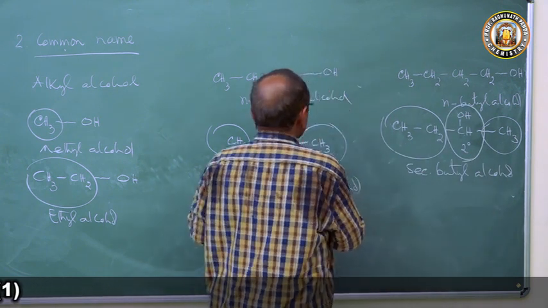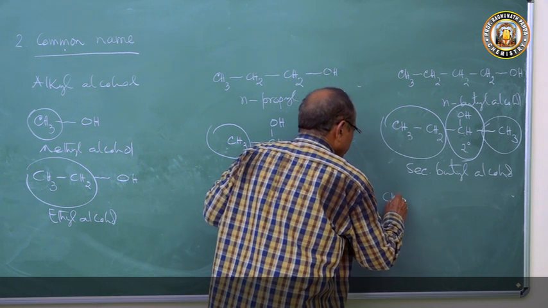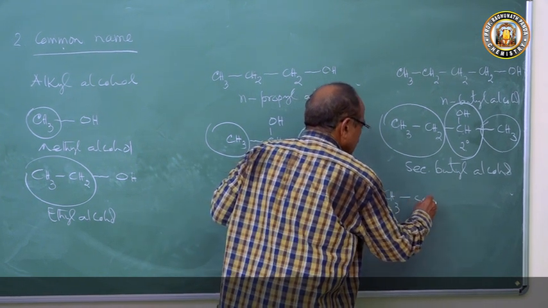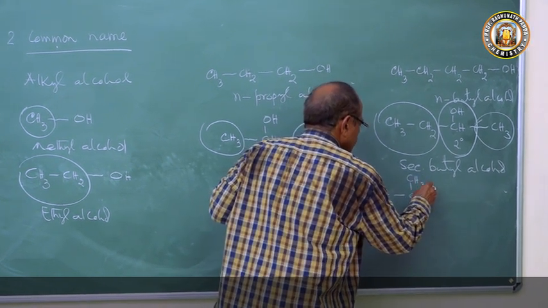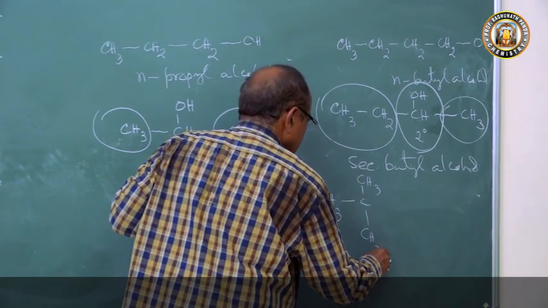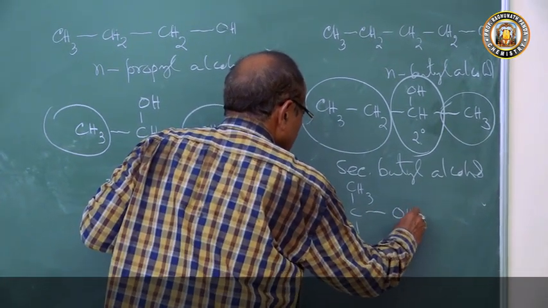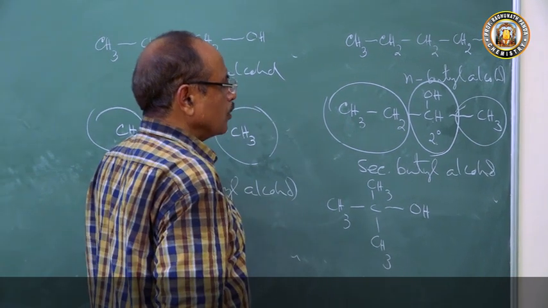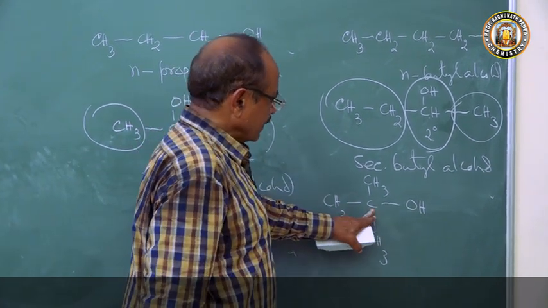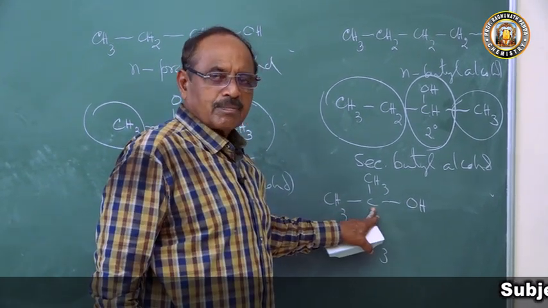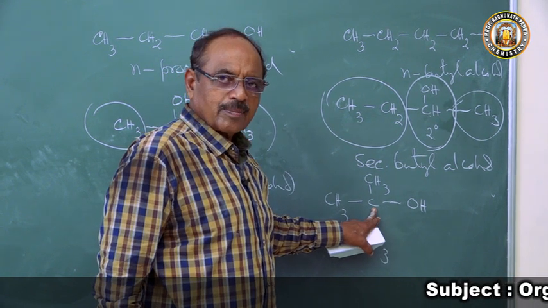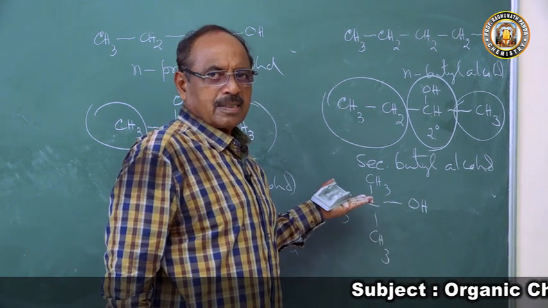Now, when you come to this one, CH3, CH3, CH3, C-OH. What is happening? This carbon atom is a tertiary carbon atom, with 3 substitutions.